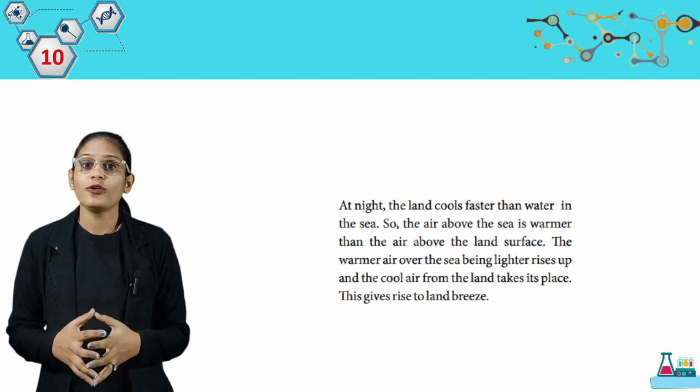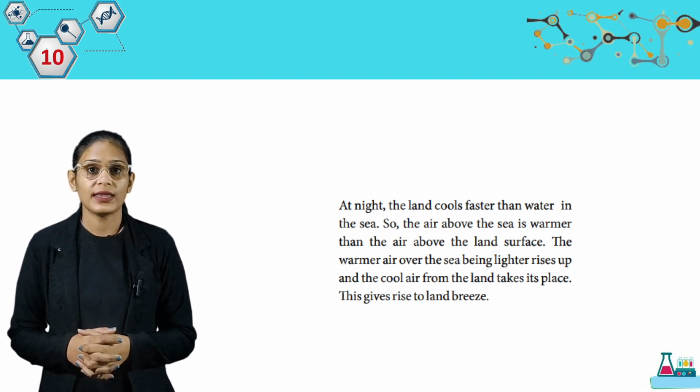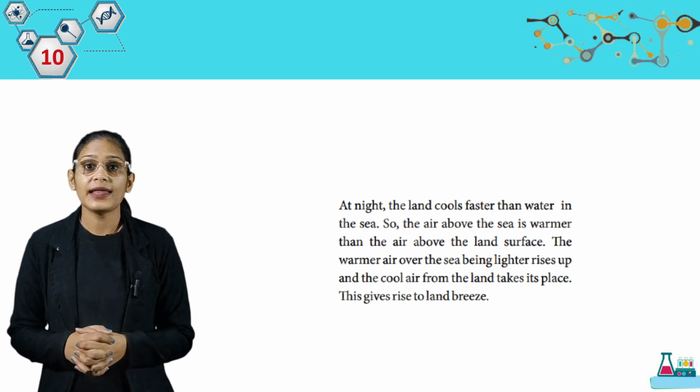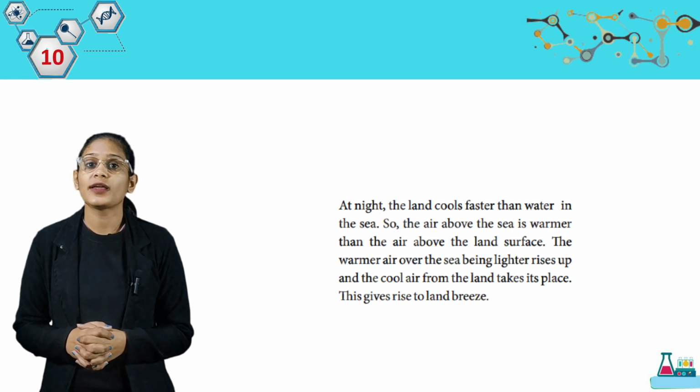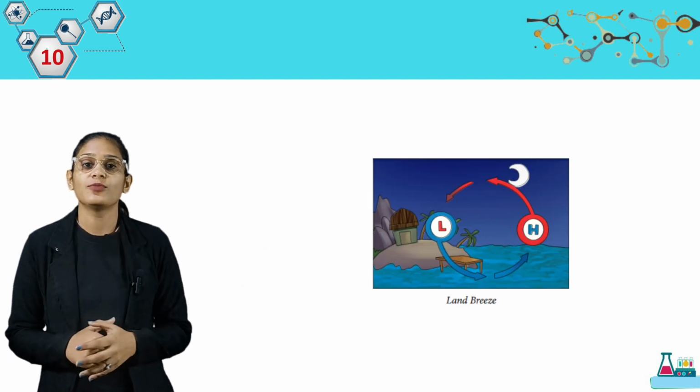At night, the land cools faster than water in the sea. So the air above the sea is warmer than the air above the land surface. The warmer air above the sea, being lighter, rises up and the cool air from the land takes its place. This gives rise to land breeze. So then look here, that's how a land breeze is formed.